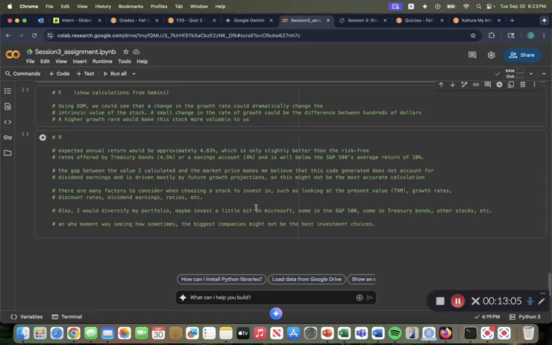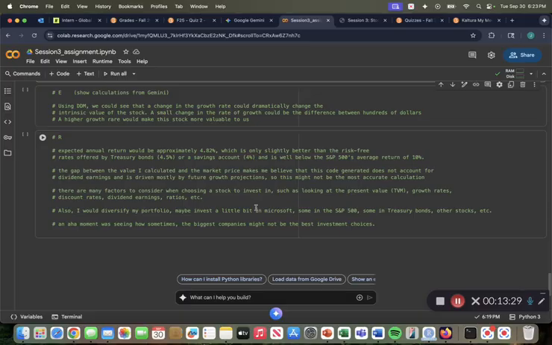And then, just some other things we learned, like there's many factors to consider when choosing a stock to invest in. It's important to look at things like the present value with the time value of money, growth rates, discount rates, the earnings you get from dividends, the PE and PB ratios. All of that stuff is really important, and you realize how many moving parts there were to look at.